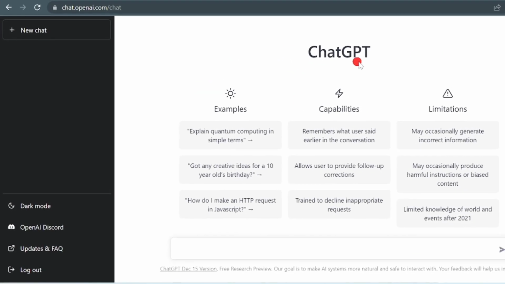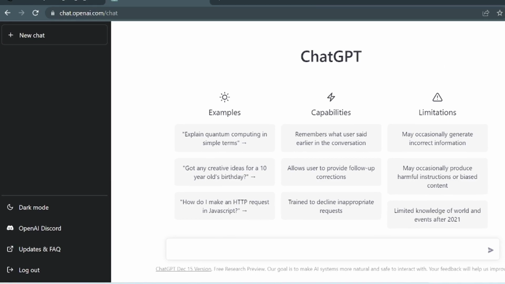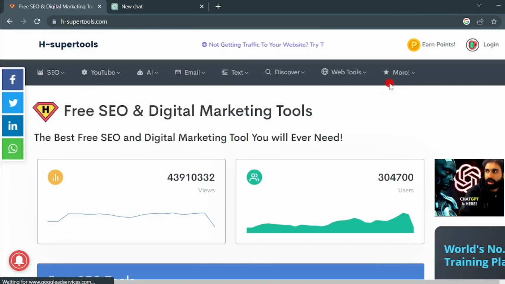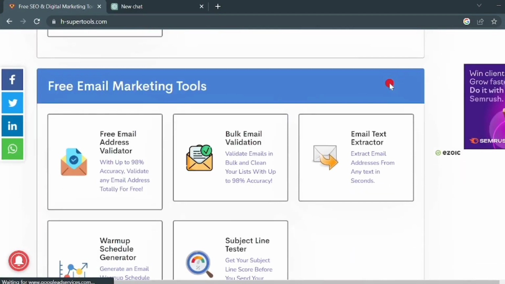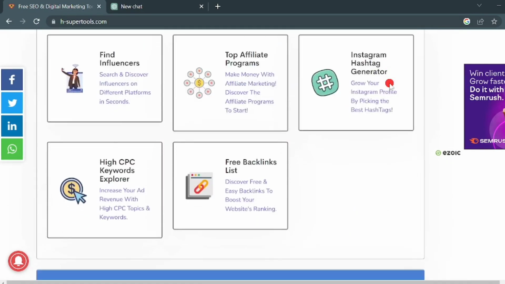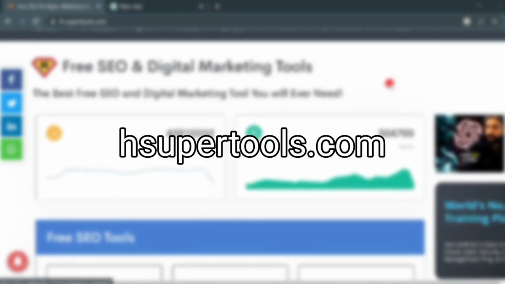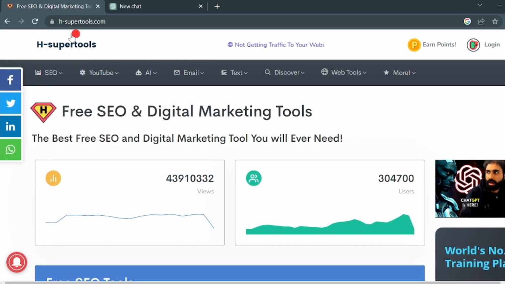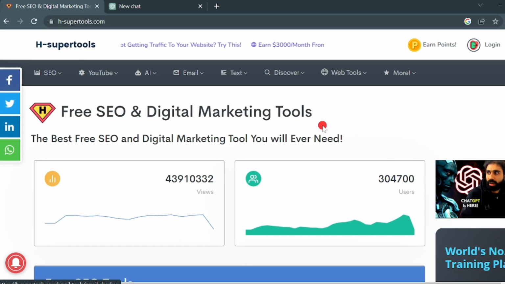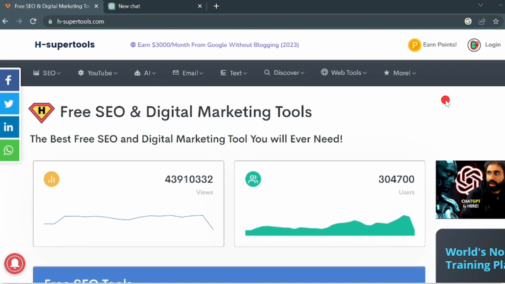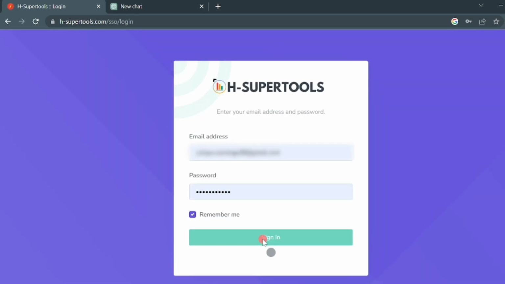Now for the next step, you need to get a blog topic in your niche. For that, we have to do some keyword research to find low competition keywords in your niche in order to rank on Google. And this is where hsupertools.com comes in to help. hsupertools.com is the best free tool to find low competition keywords. So just go and create an account on this website.